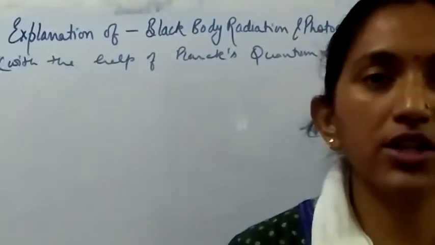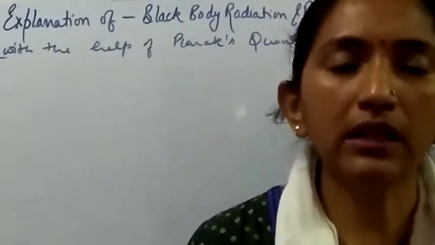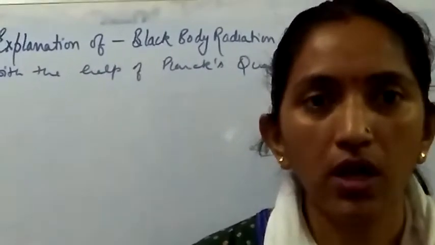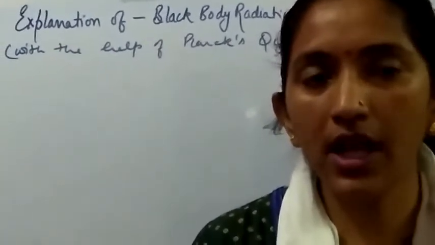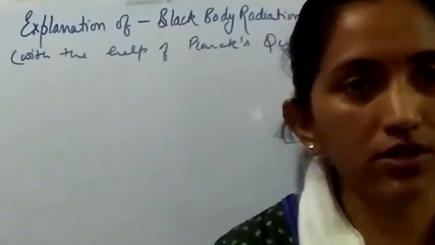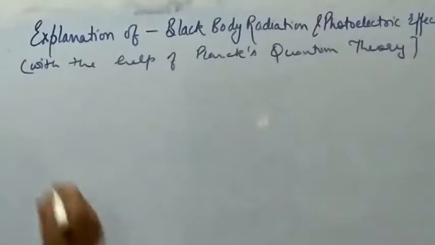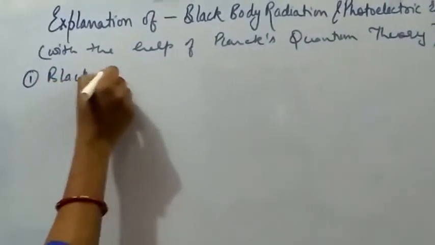So the black body radiation in this way is explained by the Planck's quantum theory, that the color which has been shown by the heated object is related with the energy, and that energy in turn is related with the frequency of the radiation. So students, here we can say the first one is the black body radiation.